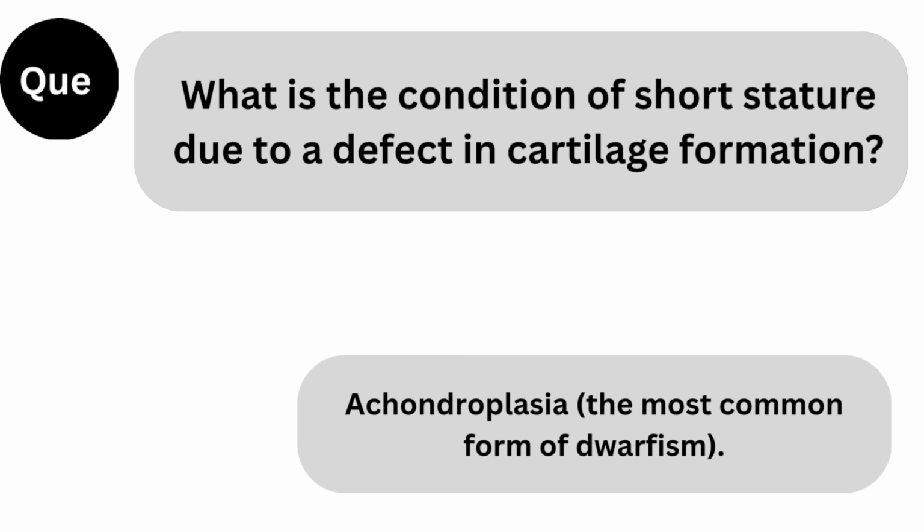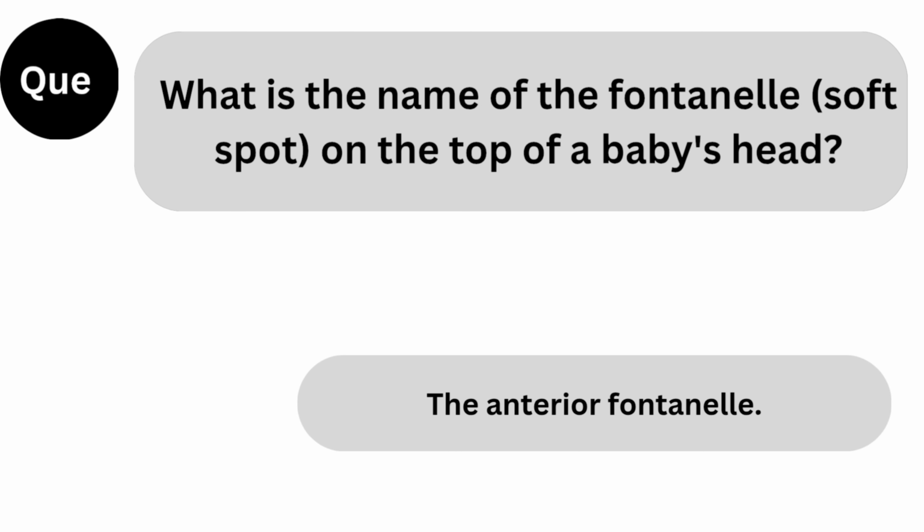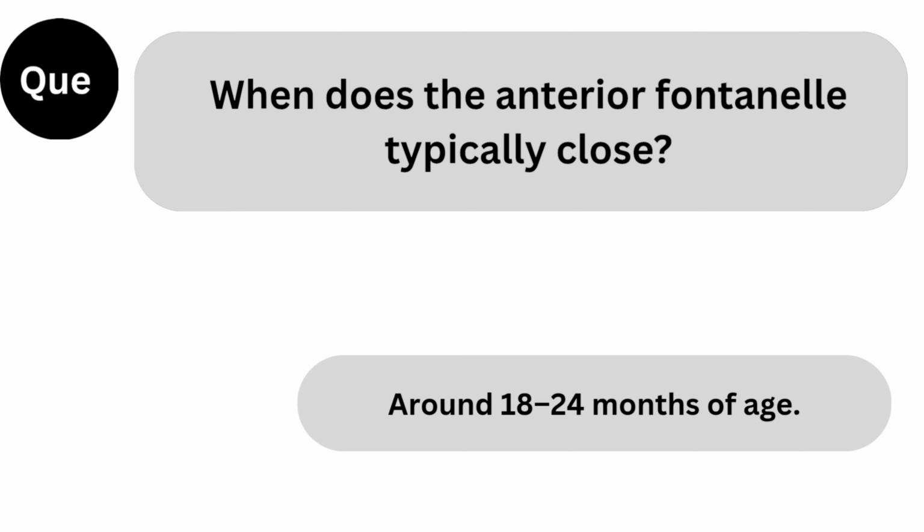Next question. What is the condition of short stature due to a defect in cartilage formation? Answer. Achondroplasia, the most common form of dwarfism. Next question. What is the name of the fontanelle, soft spot, on the top of a baby's head? Answer. The anterior fontanelle. Next question. When does the anterior fontanelle typically close? Answer. Around 18 to 24 months of age.